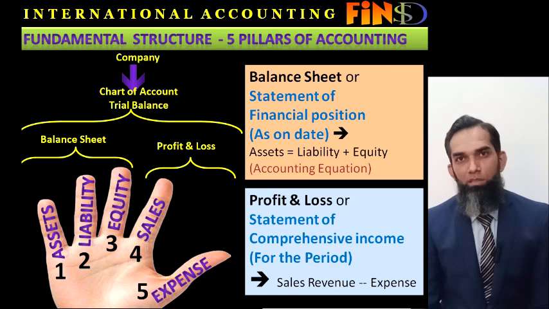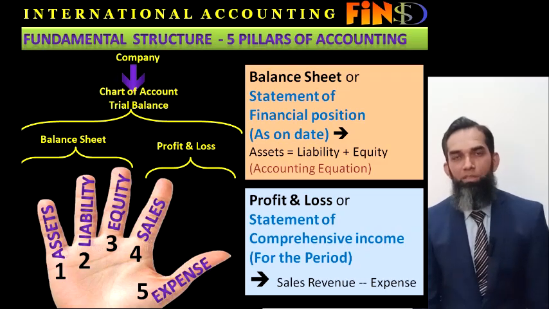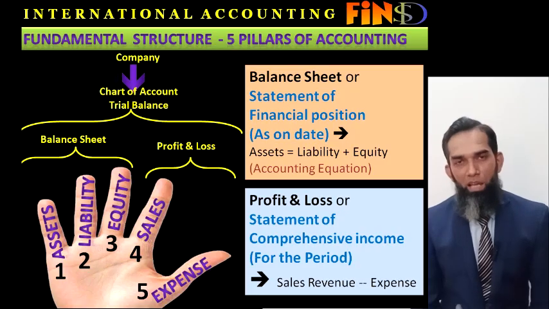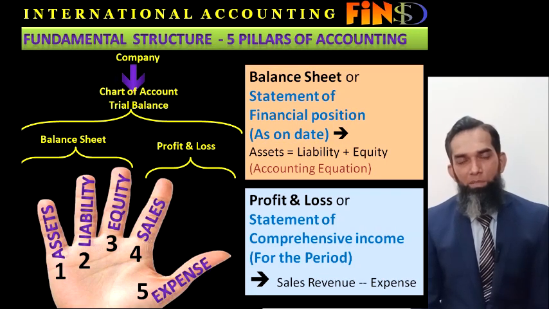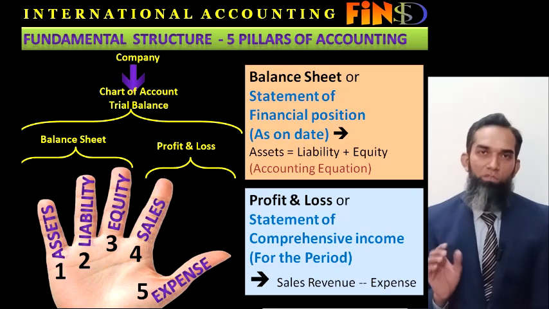How accounting is being used all over the world: standards have been prepared since 1973, when the International Accounting Standards Committee set some standards, the International Accounting Standards, and thereafter they have been updated up till now, and now it is the International Financial Reporting Standards. We will cover this topic in future slides, but for this initial information, I am telling you that you have to understand the five pillars of accounting.